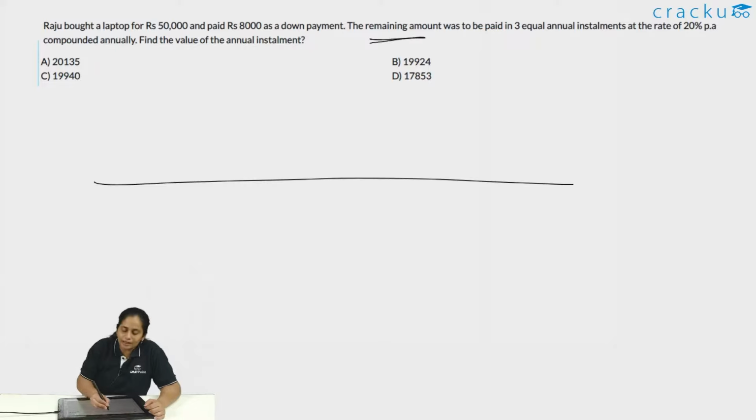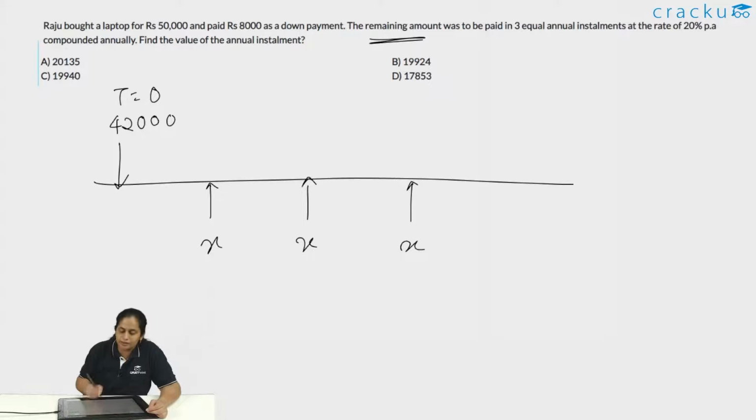How much is the remaining amount? See, he has paid 8,000 directly. So 50,000 is not the total amount that is taken as loan. 50,000 minus 8,000, that is 42,000, is the amount which is taken on loan. So this is at t equal to 0. At the end of 1 year, he's going to pay back x. At the end of 2 years, he's going to pay back x. At the end of 3 years, he's going to pay back x.